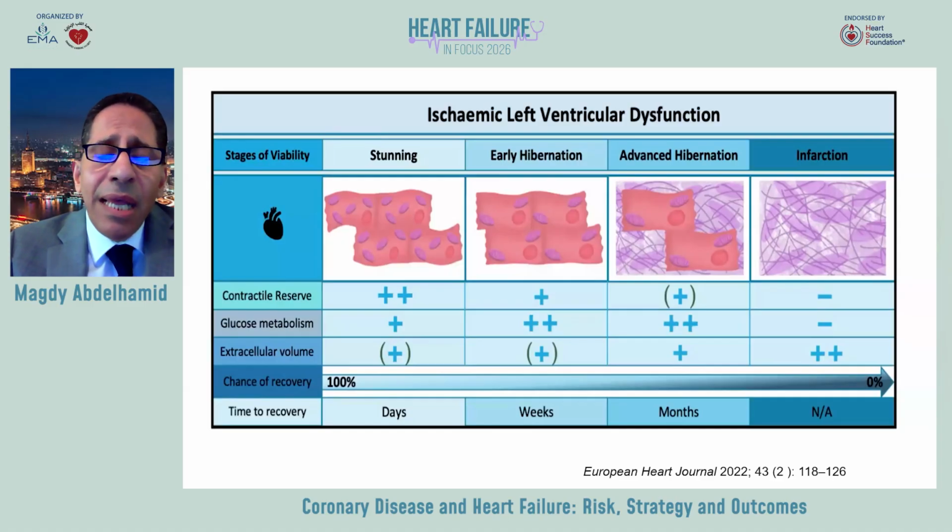On the other hand, downregulation of the myocardial function, which is known as hibernating myocardium, is due to chronic reduction in coronary blood flow. The contractile reserve is also preserved, as well as glucose metabolism. Extracellular volume is moderately increased, and the recovery after revascularization takes weeks or months.